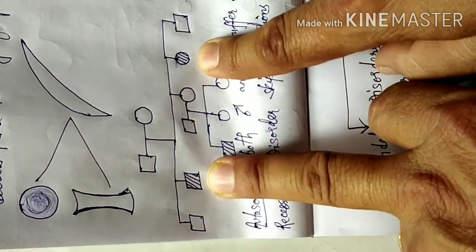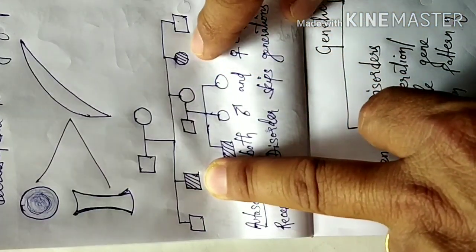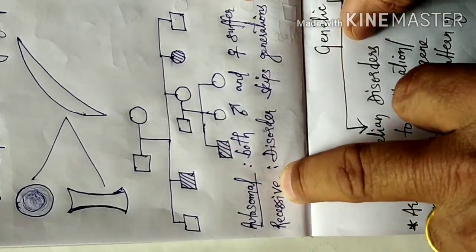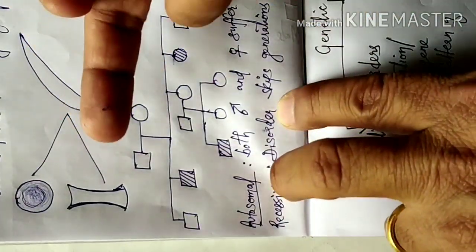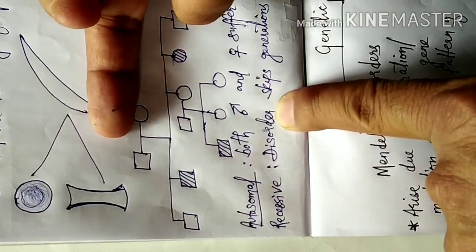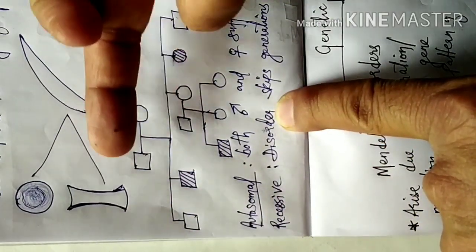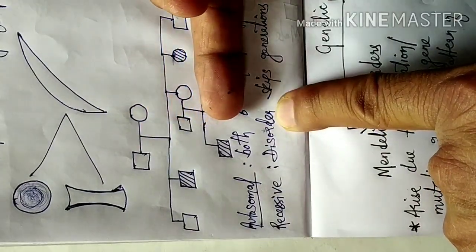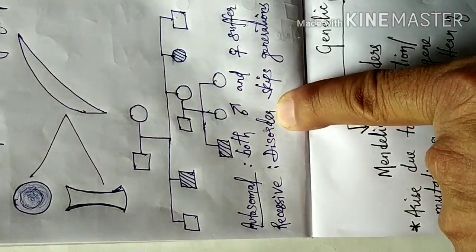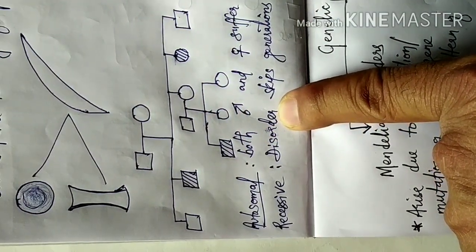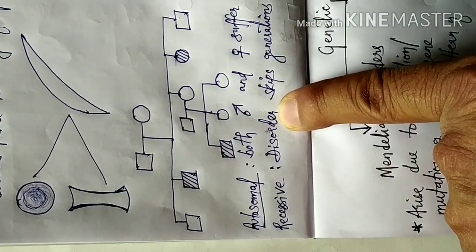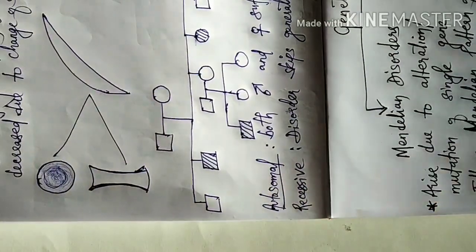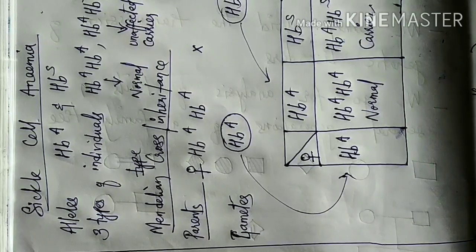So therefore we should keep in mind that this is an autosomal trait. The other thing is that this disorder is recessive. Why? This disorder is skipping generation. It is skipping G1, that is the grandparent generation here. Then in G2 it appears. In G3 also it is appearing. Maybe in the next generation it will skip. So therefore it is not dominant, but it is recessive. So therefore sickle cell anemia is an autosomal, at the same time recessive trait.